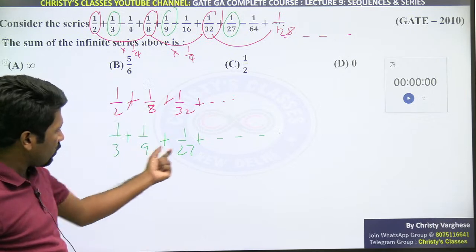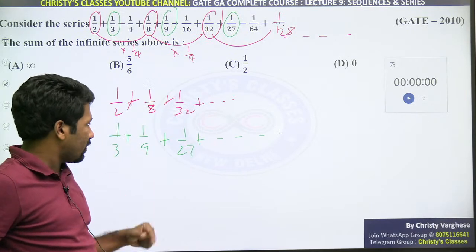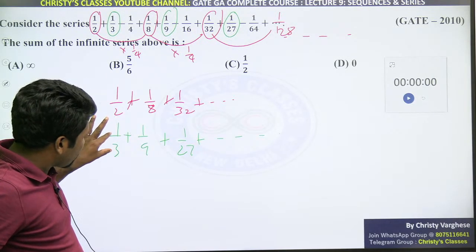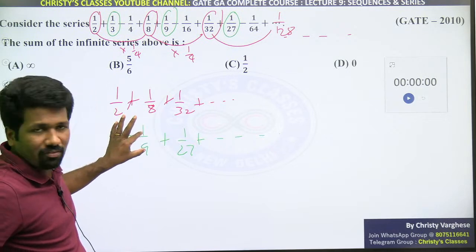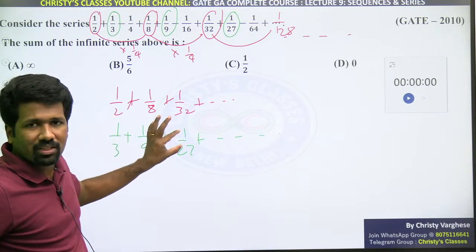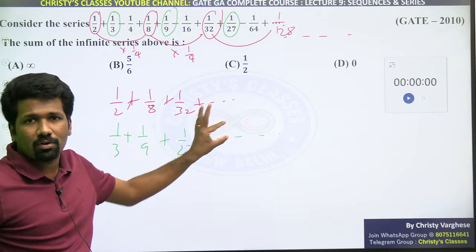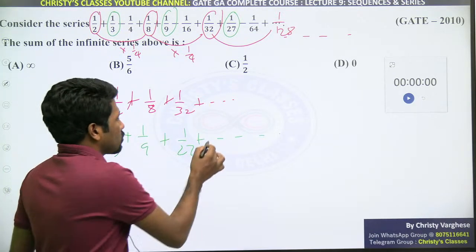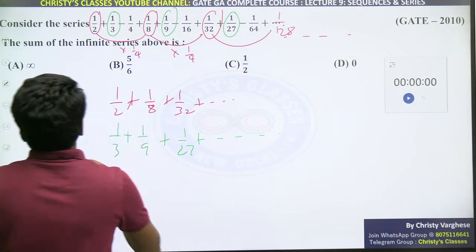And tell me what will be the next term in that sequence. Look at this, those people who didn't understand. 1 by 3 into 1 by 3 is 1 by 9, है ना. 1 by 9 into the same 1 by 3 is 1 by 27, है ना. 1 by 27 into the same 1 by 3 is 1 by 81 and so on. That is the second sequence.